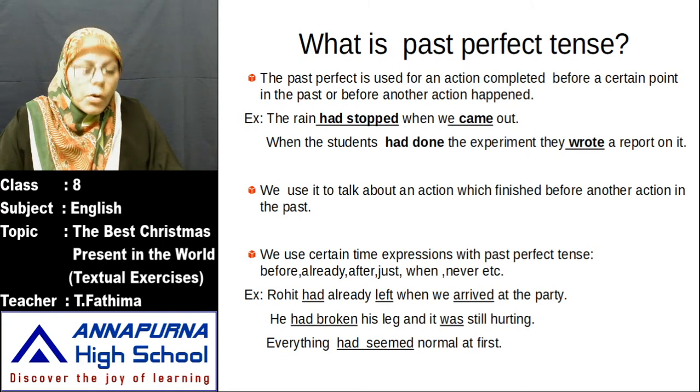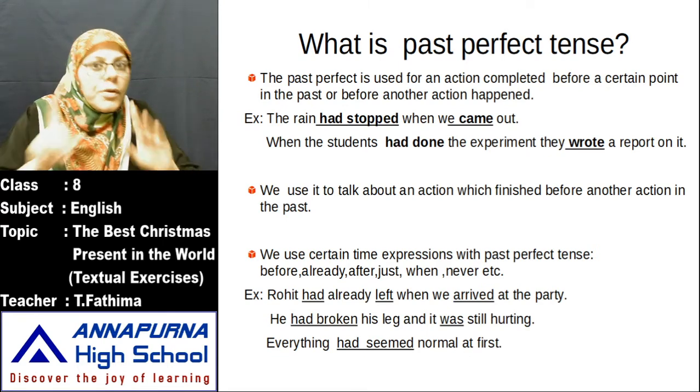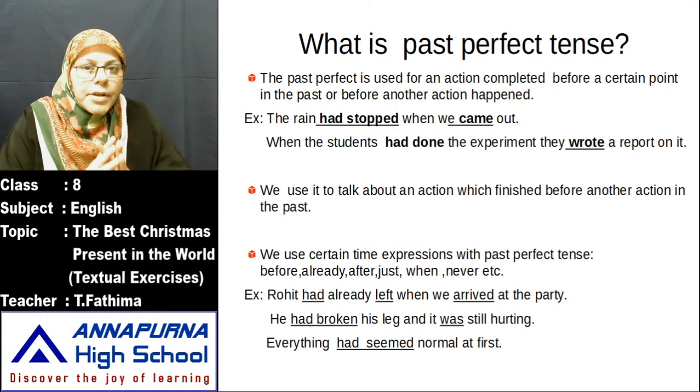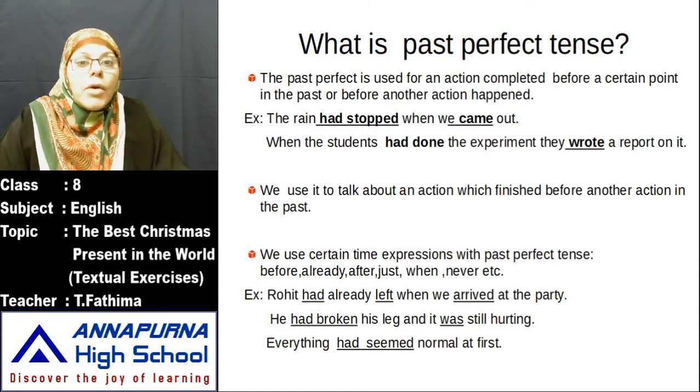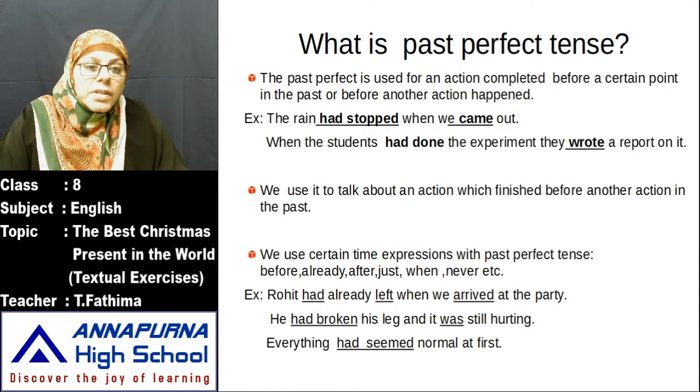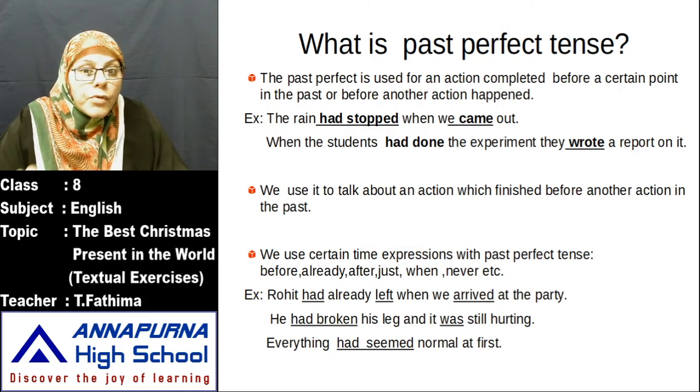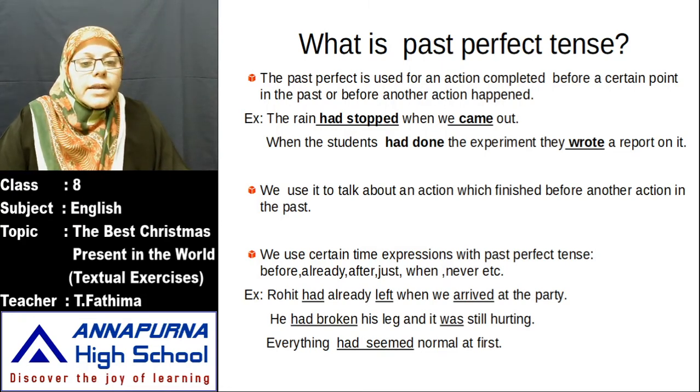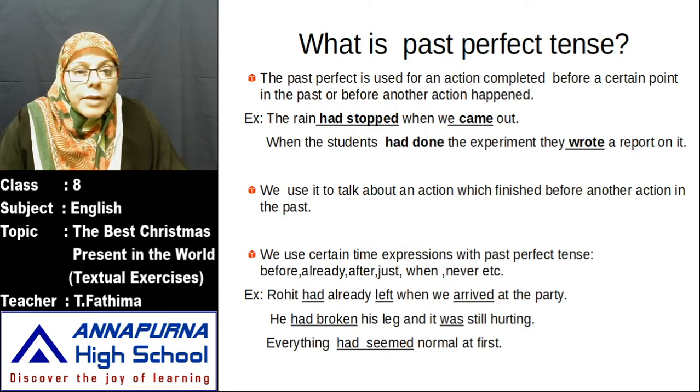Next, past perfect. What is past perfect? I told only one action and that action is completed. That is called past tense. Now here, see here, the past perfect is used for an action completed before a certain point in the past or before another action happened. See here, we write past perfect.